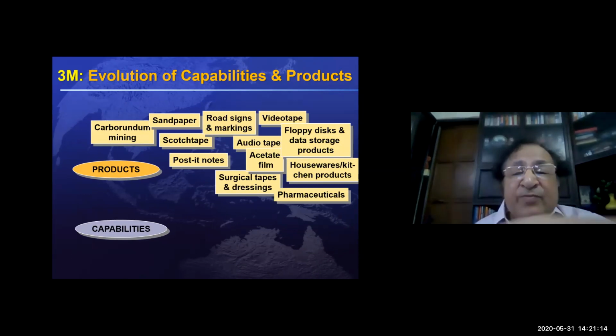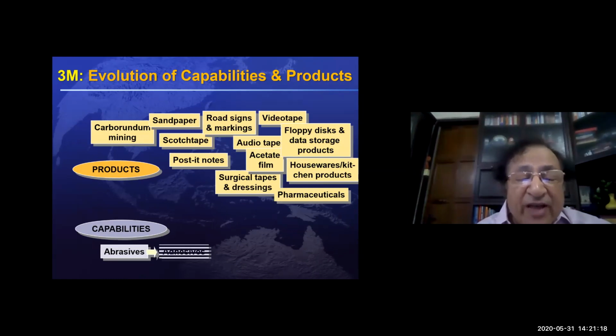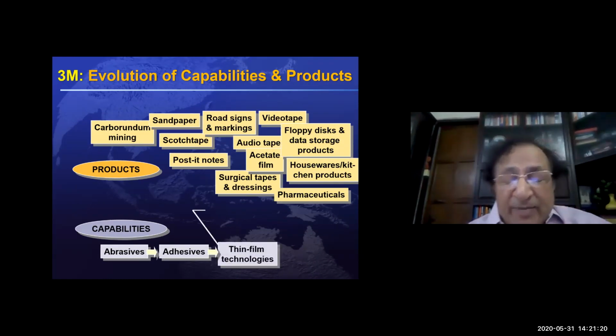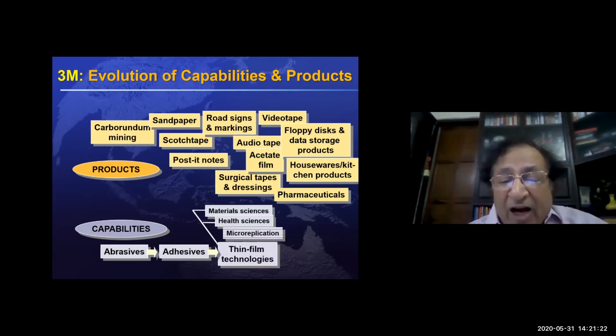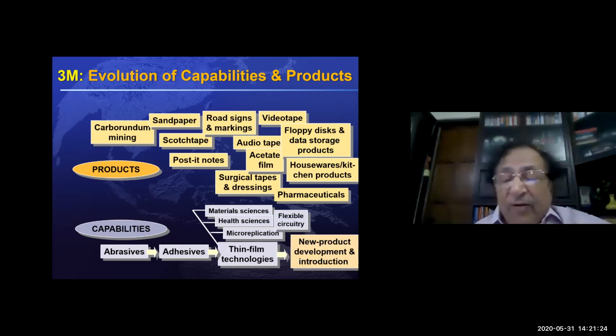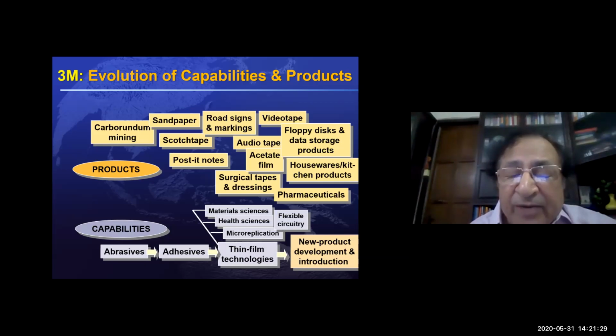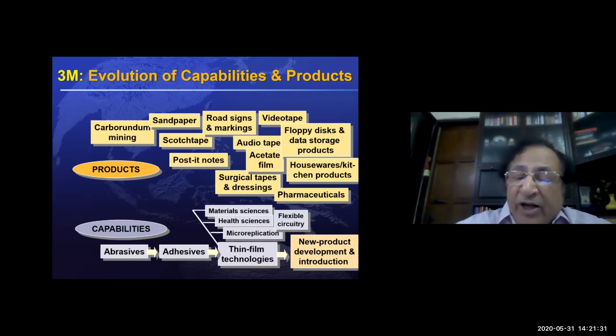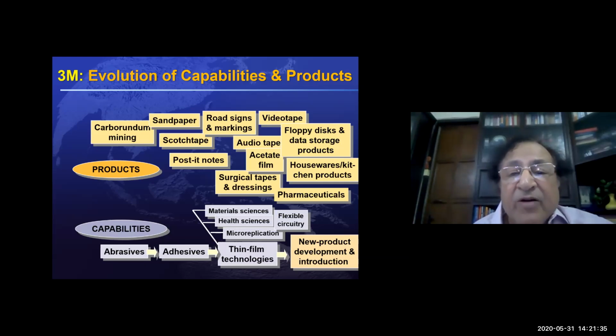Now, all these products are results of certain capabilities which 3M have developed in-house, and have always been enhancing their resources and capabilities in order to bring out new product development and introduction into the commercial world. So that is the strength of the internal capabilities which are required.